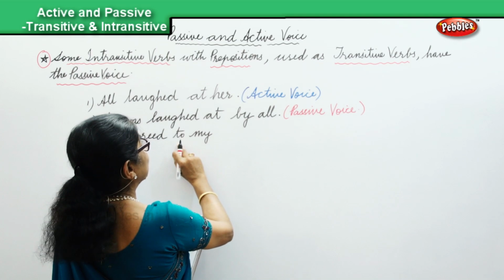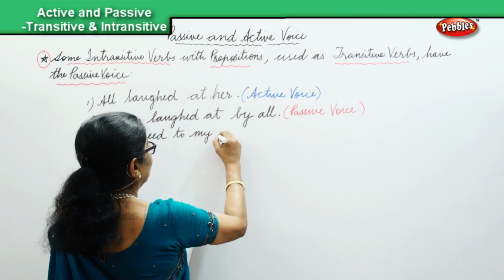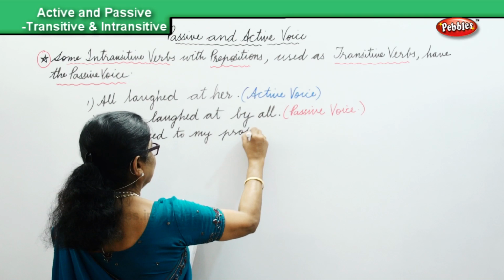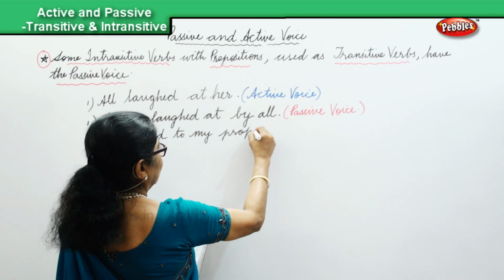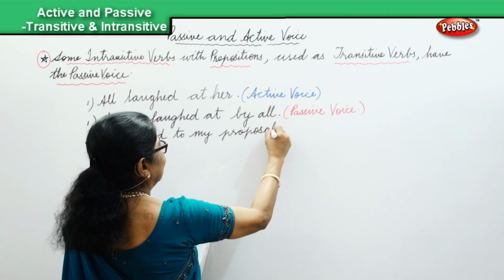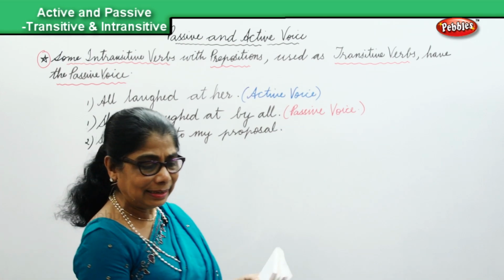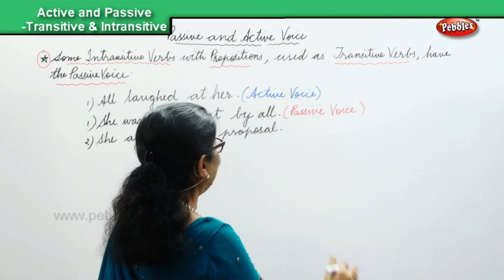"To" is the preposition, okay? To my proposal. And that is the active voice.